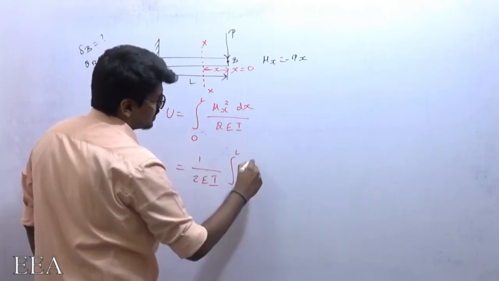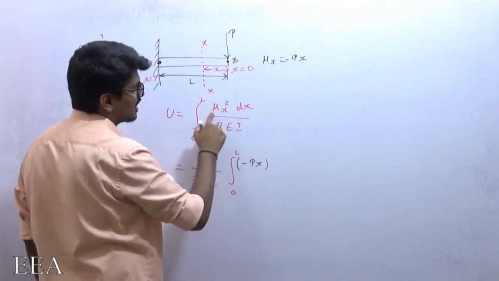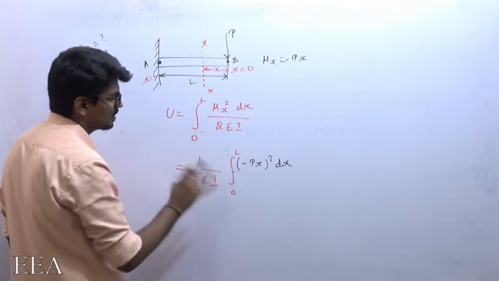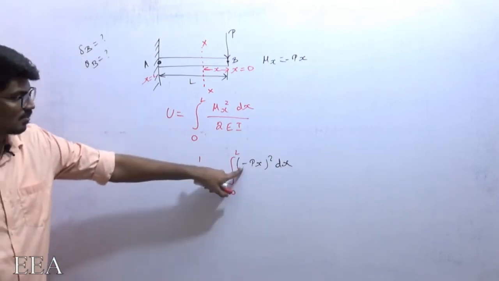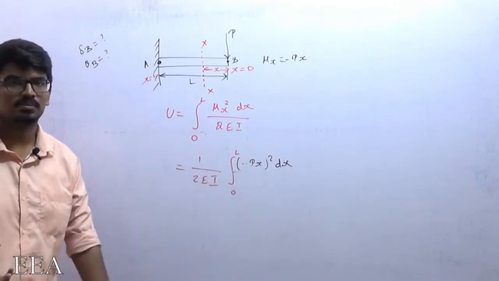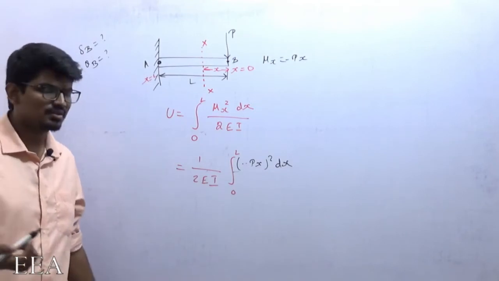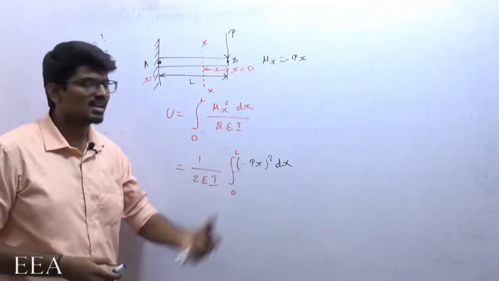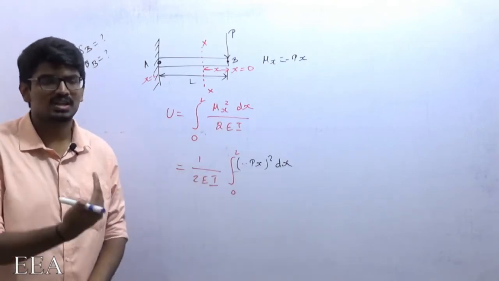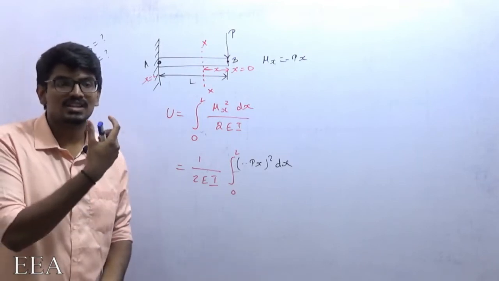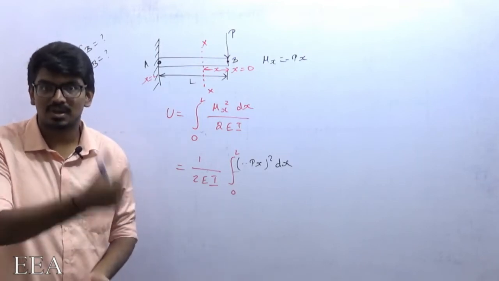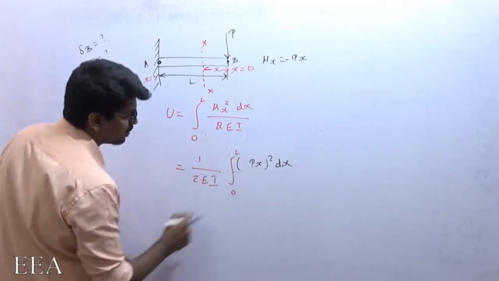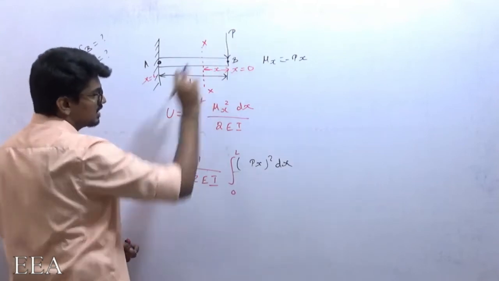Let me take minus Px as Mx, and in place of Mx I substitute that whole squared, dx by, and anyway 2EI has been taken outside. Now minus squared will anyway become plus. So that's what I said, it is not necessary to mention the sign convention here. Even in double integration I didn't take the sign convention, because we are not worried about the sign of deflection and theta. We need to find the magnitude.